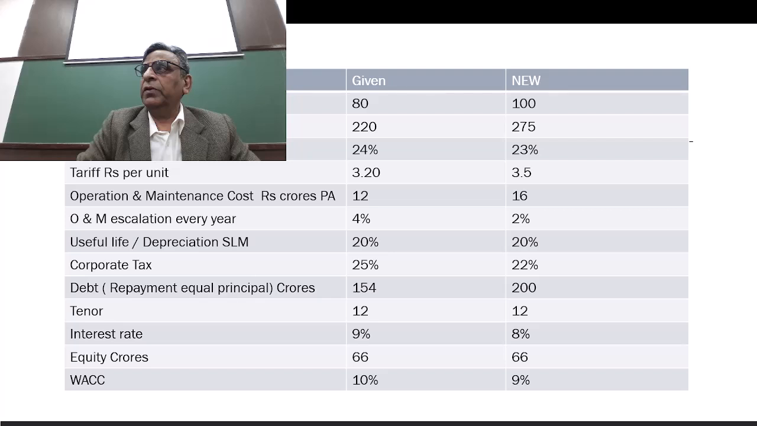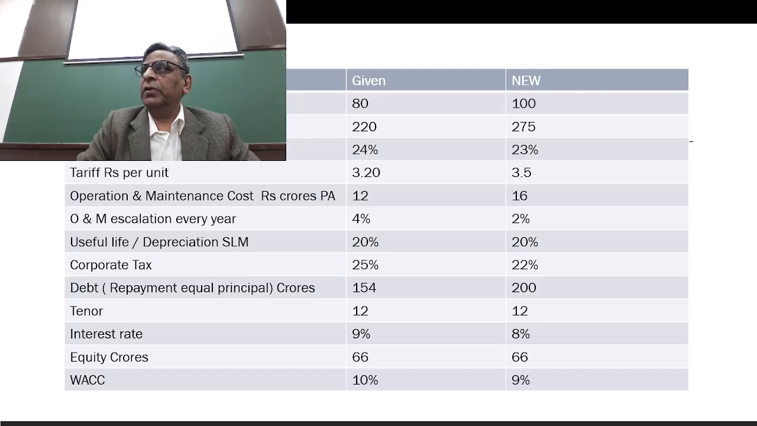Tariff of 3 rupees 20 paise is in the question. Then operation and maintenance is 12 crores in the question, increasing by 4% per annum. Then useful life on the straight line method is 20% every year. The corporate tax is 25%, you can assume any. Debt repayment is equal in principal. Then the loan is 12 crores, interest rate is 9%, equity is 66 crores, WACC is 10%. Okay, so you can make changes and redo the question again, which I have mentioned in an